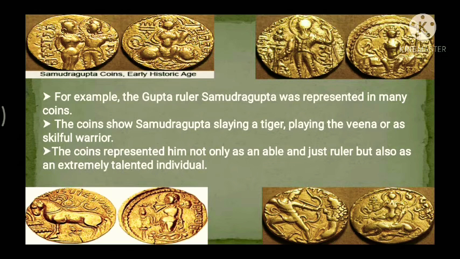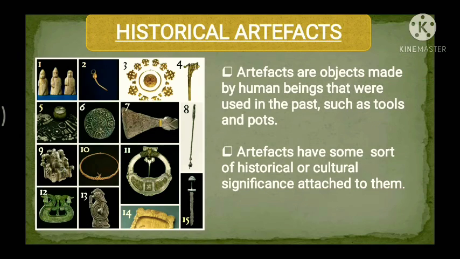Now the next one that we have is the artifacts, that we call the historical artifacts. Now what are these artifacts? As I said earlier, artifacts are basically objects made by human beings that were used in the past in their daily life, such as tools and pots. These artifacts also have some significant features. They have some sort of historical or cultural significance attached to them.